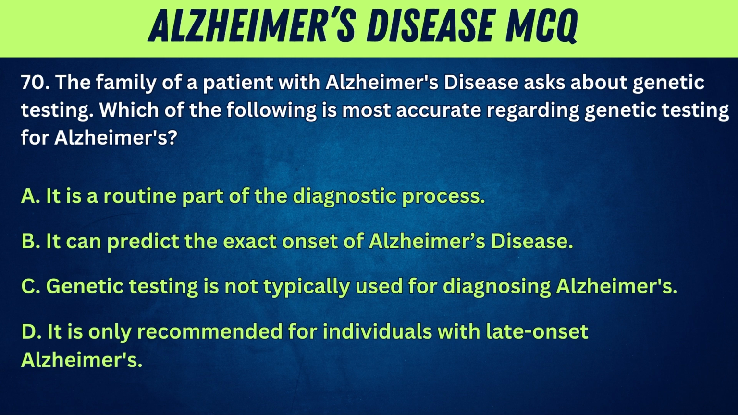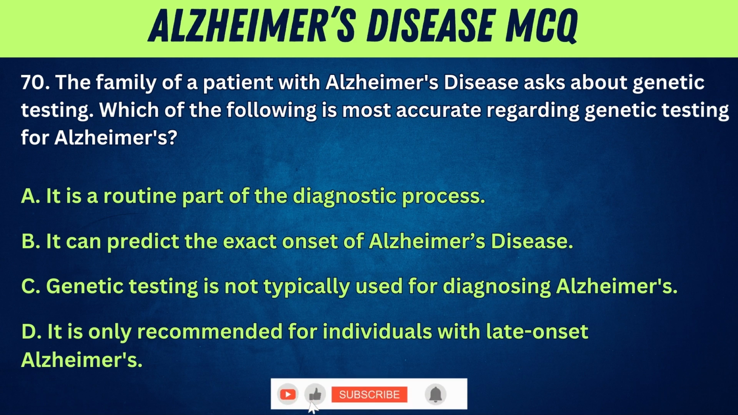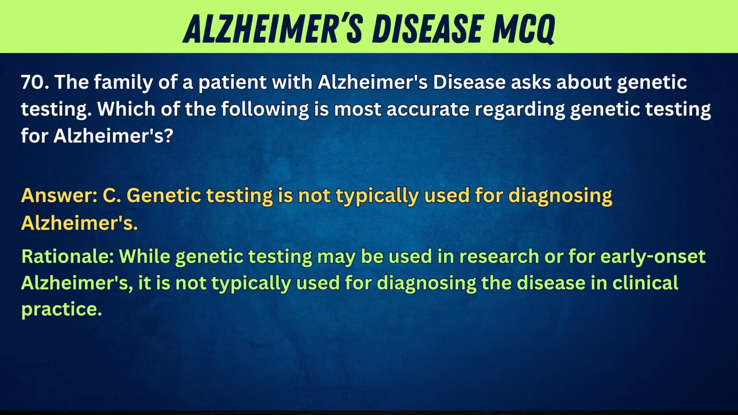70. The family of a patient with Alzheimer's disease asks about genetic testing. Which of the following is most accurate regarding genetic testing for Alzheimer's? A. It is a routine part of the diagnostic process. B. It can predict the exact onset of Alzheimer's disease. C. Genetic testing is not typically used for diagnosing Alzheimer's. D. It is only recommended for individuals with late-onset Alzheimer's. Answer: C. Genetic testing is not typically used for diagnosing Alzheimer's. Rationale: while genetic testing may be used in research or for early-onset Alzheimer's, it is not typically used for diagnosing the disease in clinical practice.